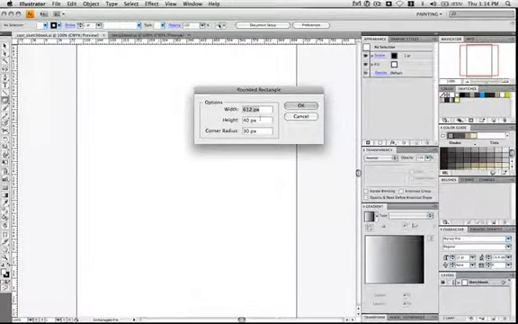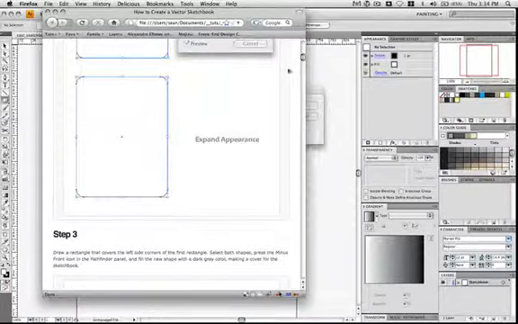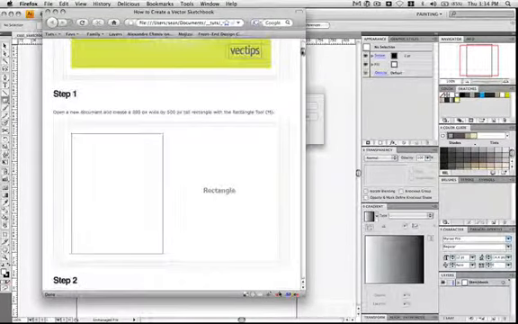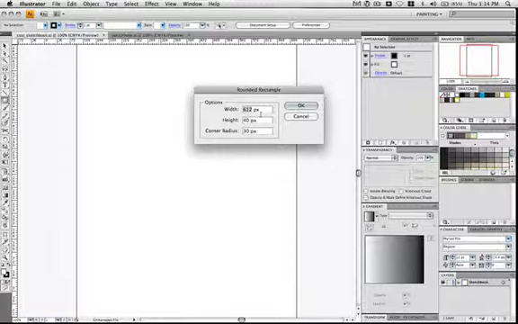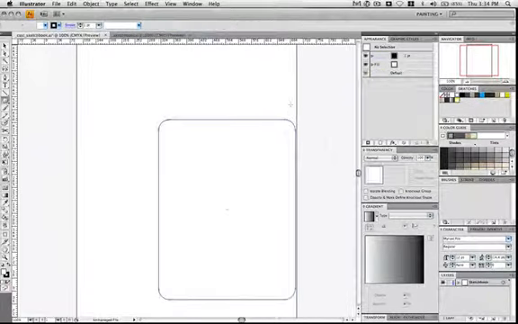Then go ahead and grab the rounded rectangle tool, click anywhere on the artboard, and we're going to make this 380 by 500 pixels tall. You also want the corner radius to be 30 pixels.